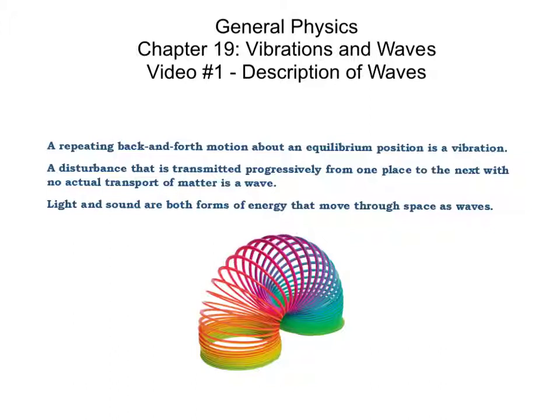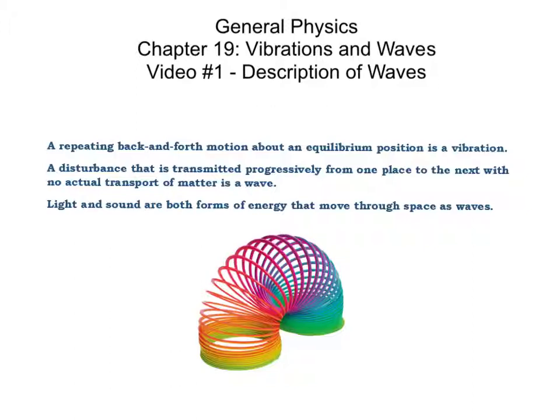And a disturbance that's transmitted from one place to another with no actual transport of matter is a wave. So a wave is just a transport of energy. Light and sound are both forms of energy that move through space as waves. In this chapter, we're going to be focused on sound, and we'll be looking at light in the future.